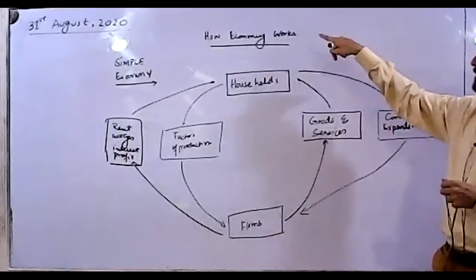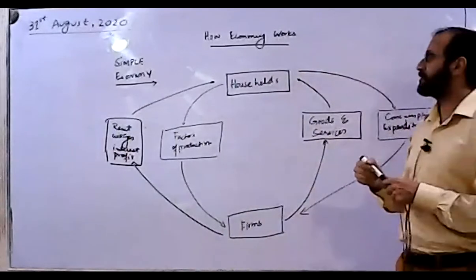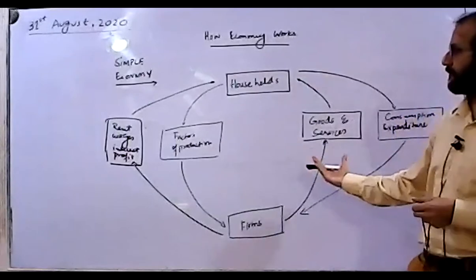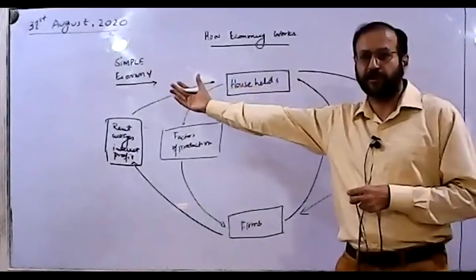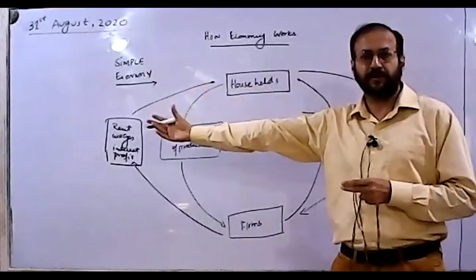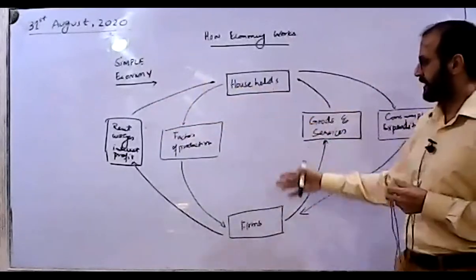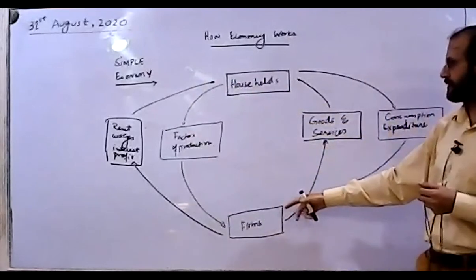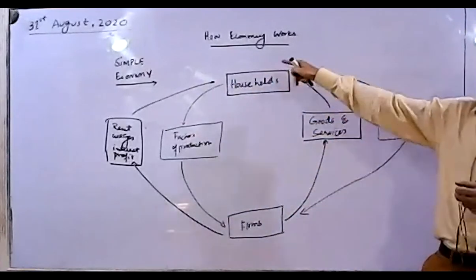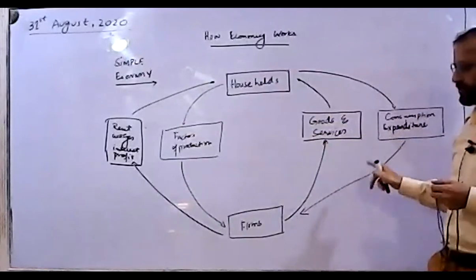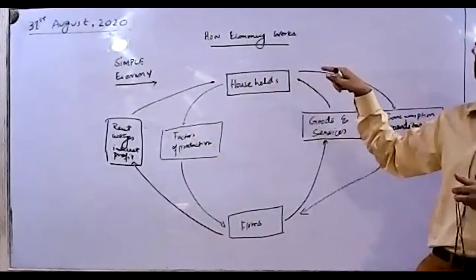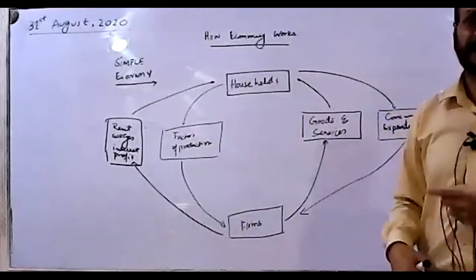So how the economy works, or in other words, how the goods and services are flowing in the economy, this is the flow of the simplest economy. A simple economy is one when there are households and there are only firms, and through their supply of the factors of production, they are making goods and services, making the consumer expenditure, the firms are able to pay them back. And this is how the goods and services and the money is flowing in the economy.